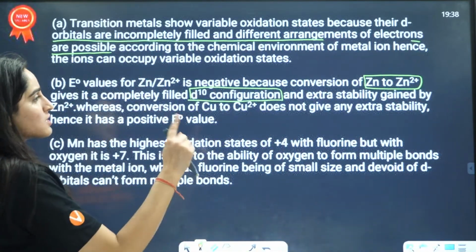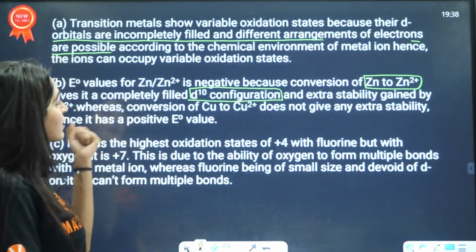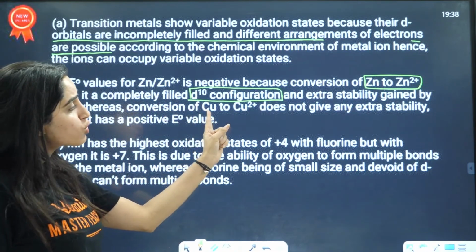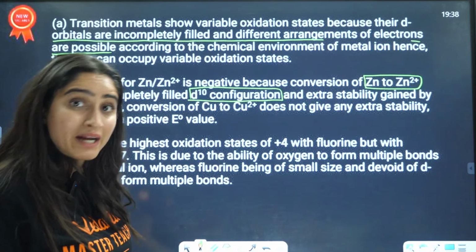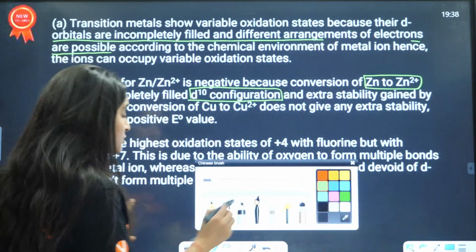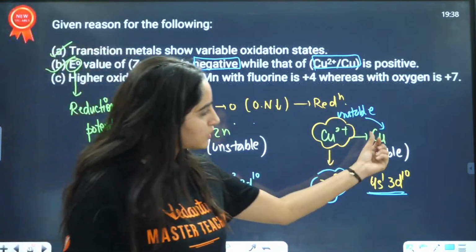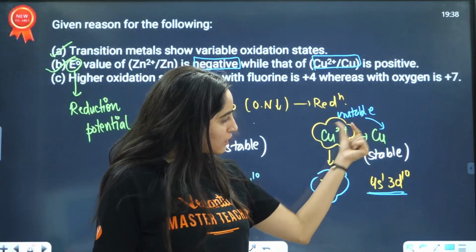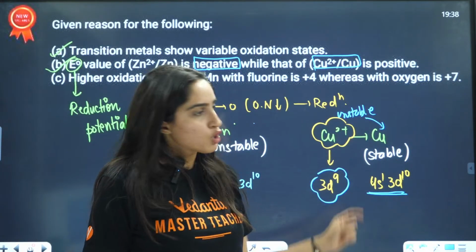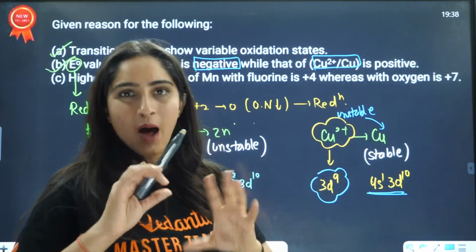Next is the extra stability gained by Zn2+ ions, right? Whereas conversion of copper 2+, it is very difficult. It is, sorry, a very easy task. Sorry, Cu2+, no. Copper is stable. Cu2+ is not stable. So it is a very difficult conversion. So basically they have written it sort of upside down.